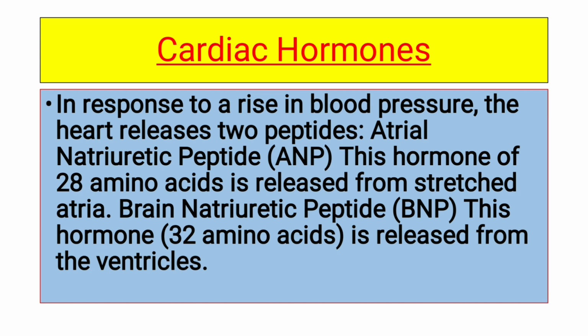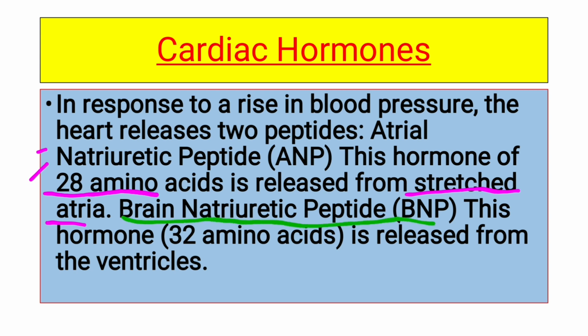They are atrial natriuretic peptide hormone, that is ANP, which is made up of 28 amino acids. So keep in mind for MCQs that ANP is produced by the heart and released from the stretched atria. That is one MCQ. They are made up of 28 amino acids, that is the second MCQ. And the third MCQ: atrial natriuretic peptide hormone is produced by the heart. So these are three MCQs. The other hormone produced by the heart is brain natriuretic peptide hormone.